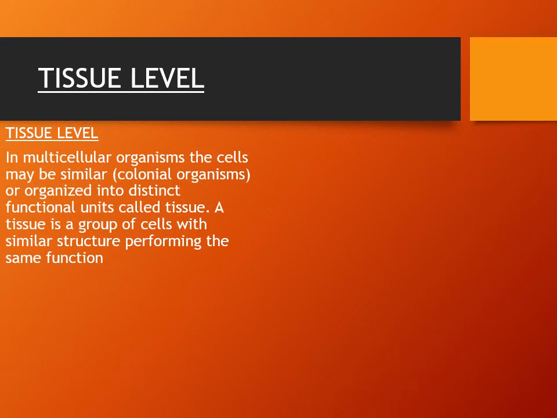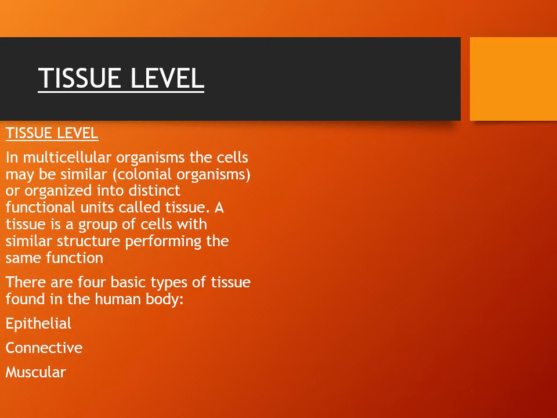Tissue level: basically in a multicellular organism, the cells may be similar or organized into a distinct functional unit which is the muscular tissue that is responsible to contract and relax and help in movement, and the last one is the neural tissue that is responsible to transmit messages from all parts of the body towards the brain.